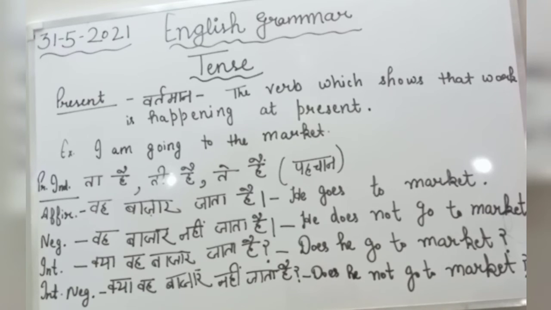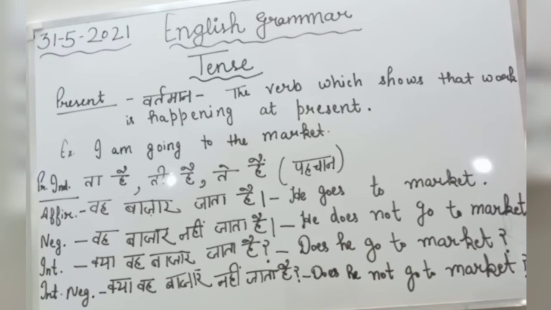How do we form negative sentence of present indefinite tense? वह बाजार नहीं जाता है. Subject will remain same, वह he. Here nahi is the new thing. We have to make the sentence according to the negative form.